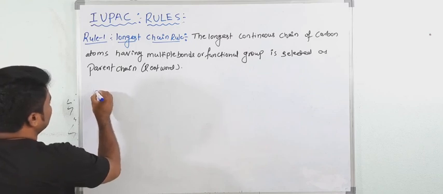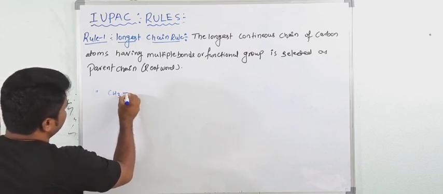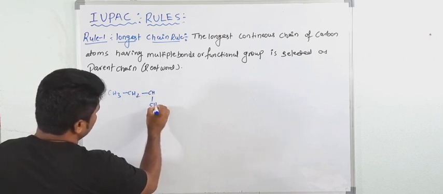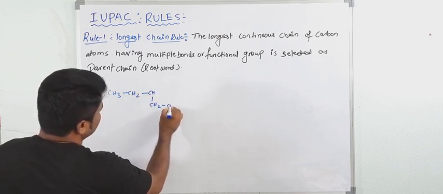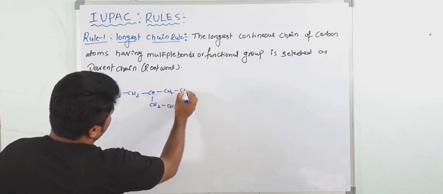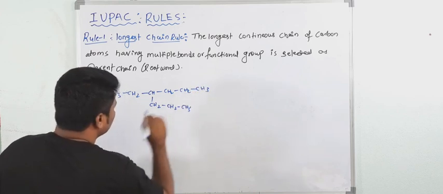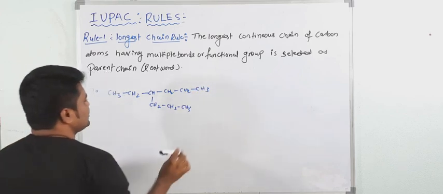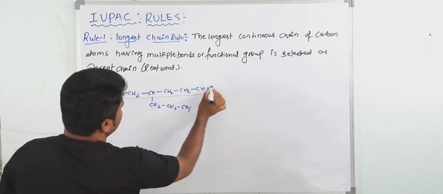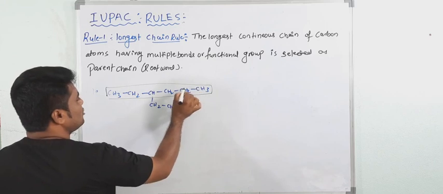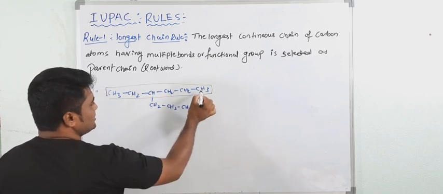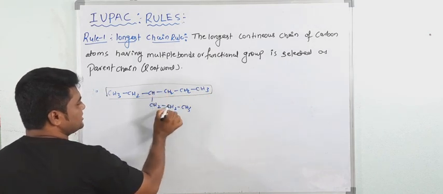For example, this is the first example. We have CH3, CH2, then CH2, again CH2 and CH2, then CH2, CH2, CH3. See, what would be the longest chain here? If you take this straight chain, how many carbon atoms does it contain? 1, 2, 3, 4, 5, 6. Now see, one more: 1, 2, 3, 4, 5, 6, 7.